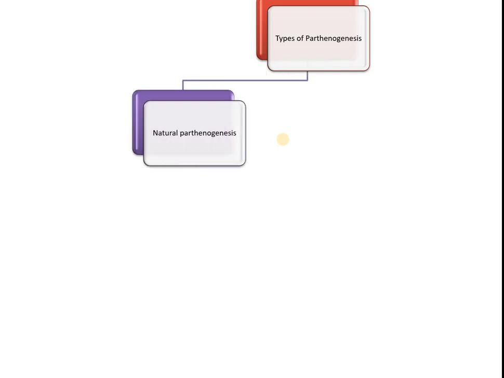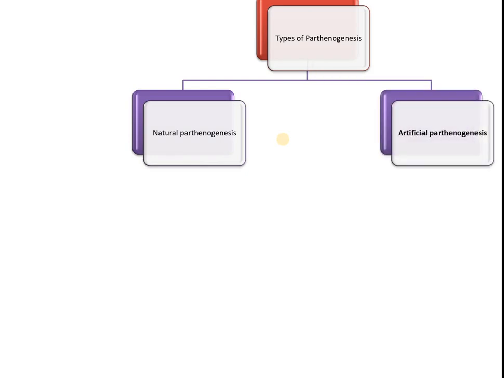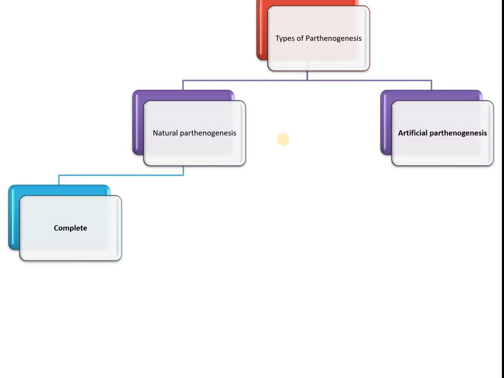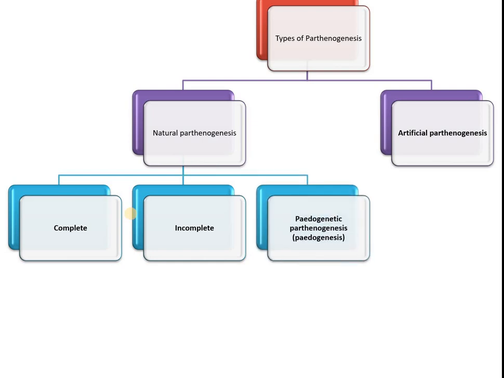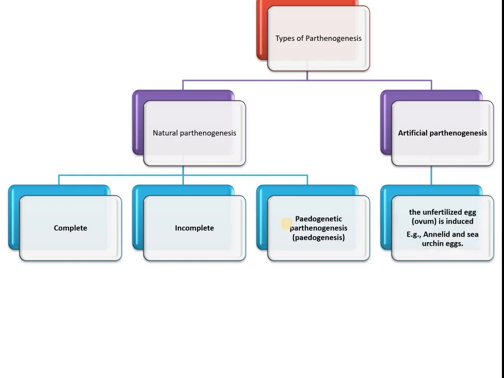Now, types of parthenogenesis we study in detail. Natural parthenogenesis, artificial parthenogenesis. Natural parthenogenesis is further divided into complete and incomplete. Here we have one more thing, that is paedogenetic parthenogenesis or paedogenesis. Artificial parthenogenesis, here the unfertilized egg is induced either by physical or chemical stimuli. The examples are annelids and sea urchin.